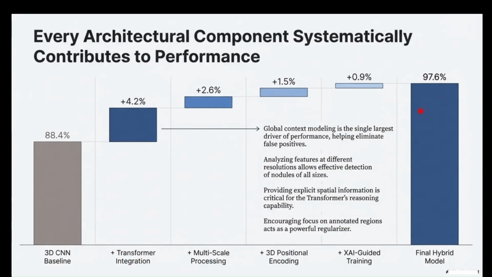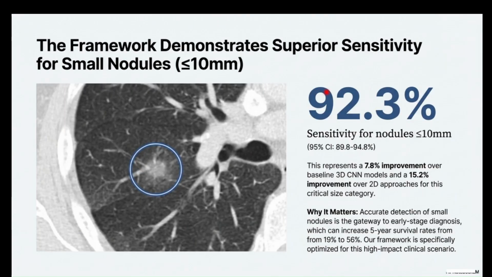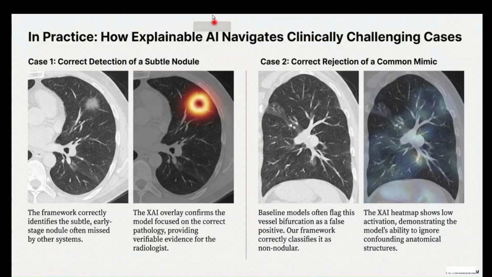As you can see in the slide, this is the 3D CNN baseline, whose accuracy is just 88%, and also the transformer. But in this hybrid system, we will reach 97.6% accuracy, which is very high compared to traditional models. And we can also reach 92.3% sensitivity in nodules that are less than 10 millimeters, which means a 7.8% improvement over the baseline of 3D CNN models. Accuracy matters, but interpretability is also important in this study.